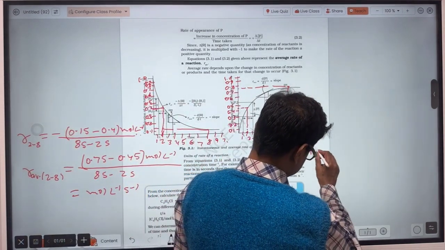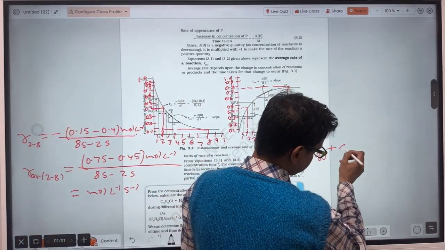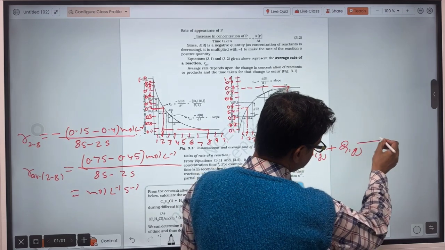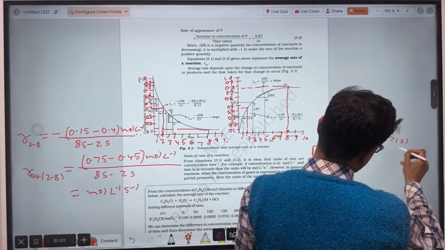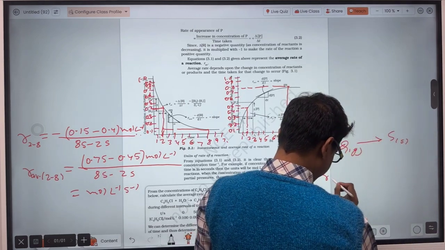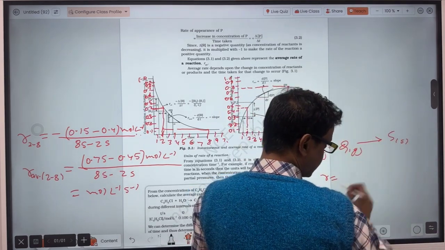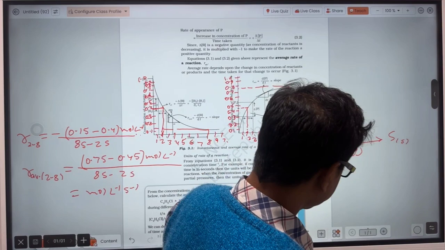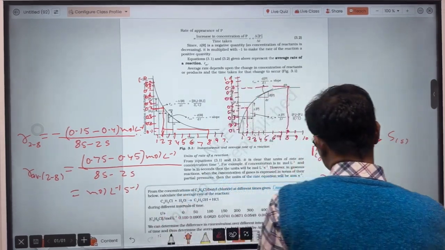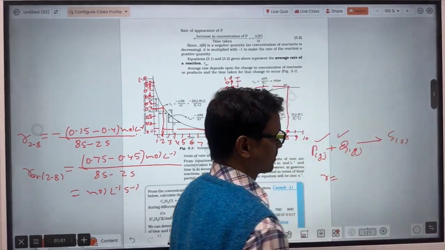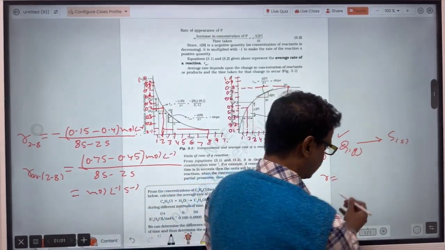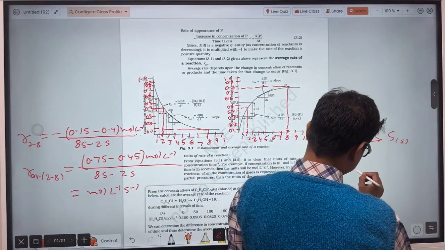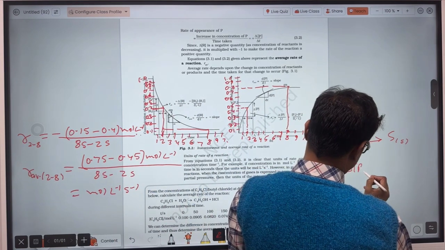Suppose a gas P reacts with a gas Q and there is formation of the gas S. So the rate of reaction will be in terms of the change in partial pressure of P, Q and S.